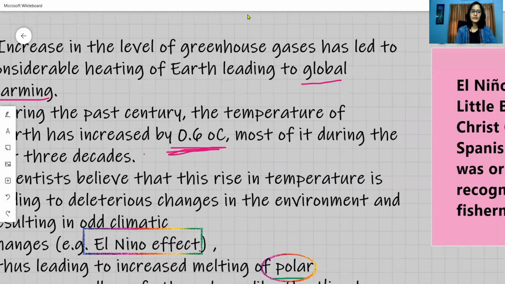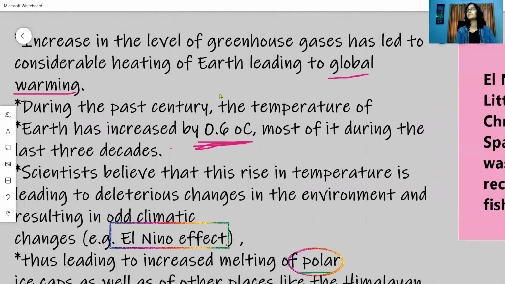What happens when the Earth's temperatures are on a rise? You're calling that global warming. Greenhouse effect leads to global warming. Remember, greenhouse effect leads to global warming.